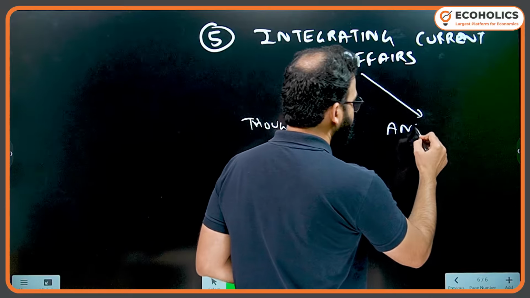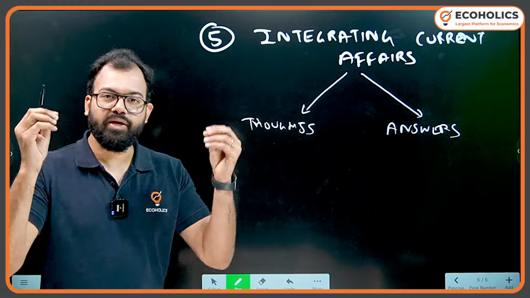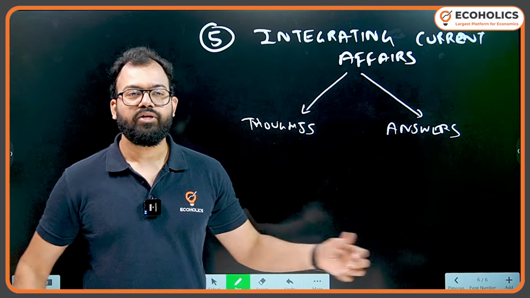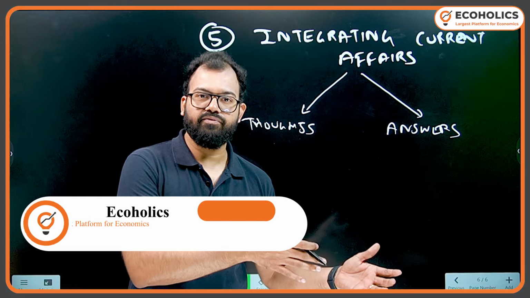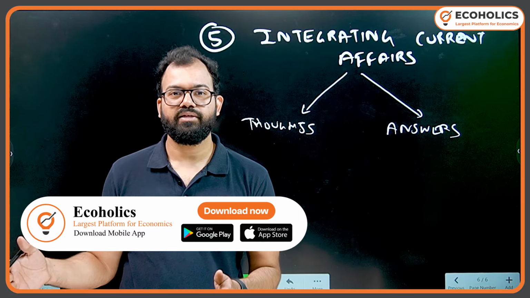So when your current affairs become the thought, it will be replicated in answers. In answers, generally people are not able to integrate current affairs. For example, I'm writing something about Manrega, I'm not able to write the recent data.